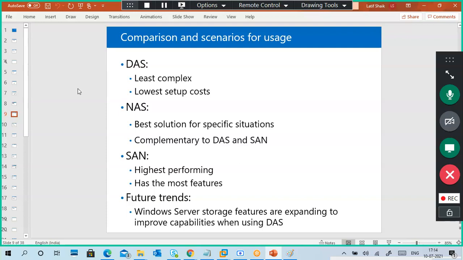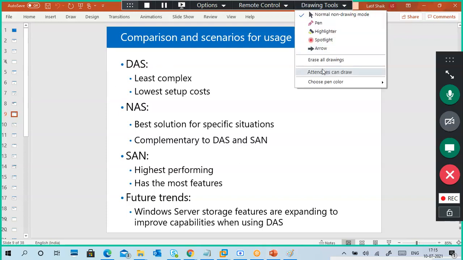SAN is a centralized storage. NAS is also a centralized storage, but NAS is a file access storage type, not a block storage kind of thing. SAN is the highest performing and has the most features. If you have block level storage, you make that a SAN storage type. With NAS, you can access the data through the network if shared folders exist. And SAN is high performance, meaning it uses fiber optical channels and all, so there is high data transmission from your database data to the servers.